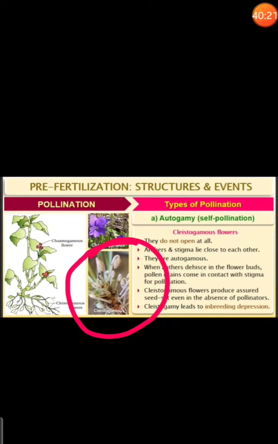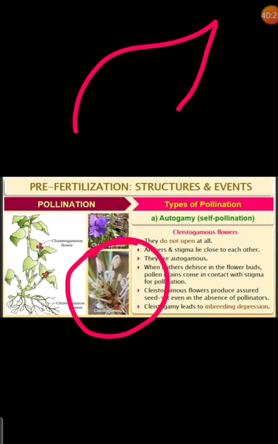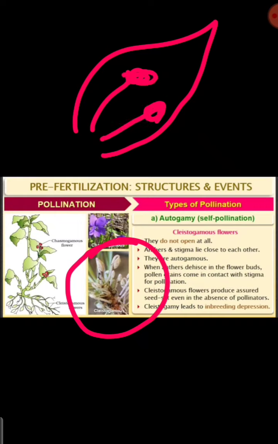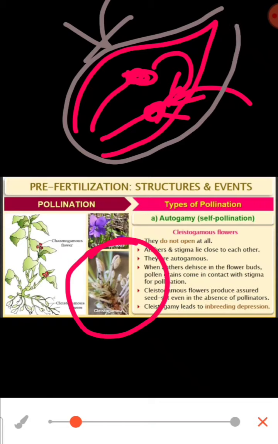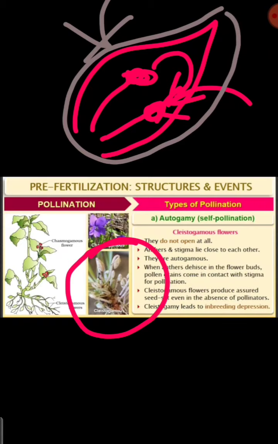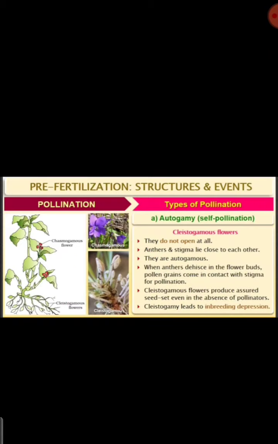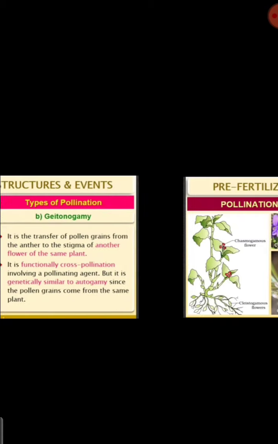Both male and female gametes are produced in these closed buds, so pollination also takes place inside the bud. There is no way any other pollen comes from outside, so inbreeding depression takes place in cleistogamous flowers.